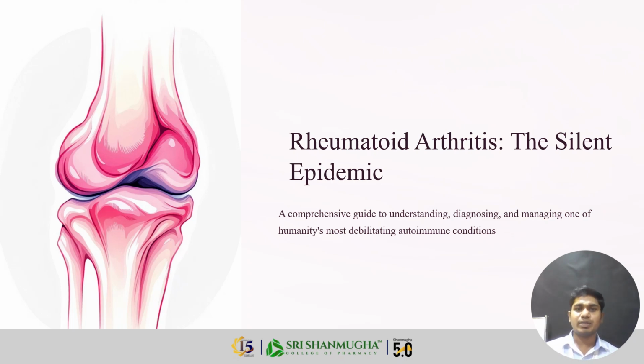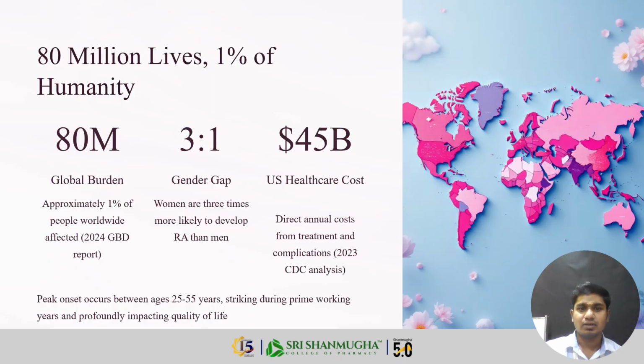What is meant by an autoimmune condition? First of all, understand that the person's body attacks its own immune cells. That is called an autoimmune condition. So, rheumatoid arthritis is an autoimmune disorder.